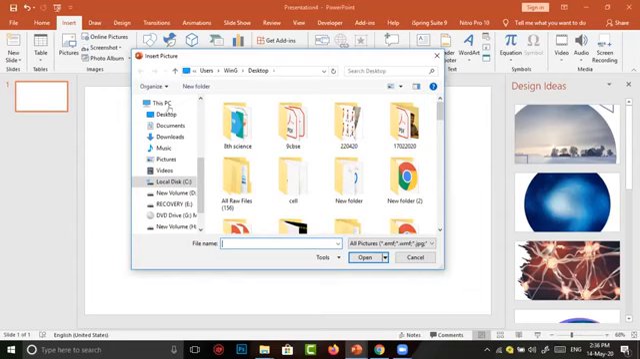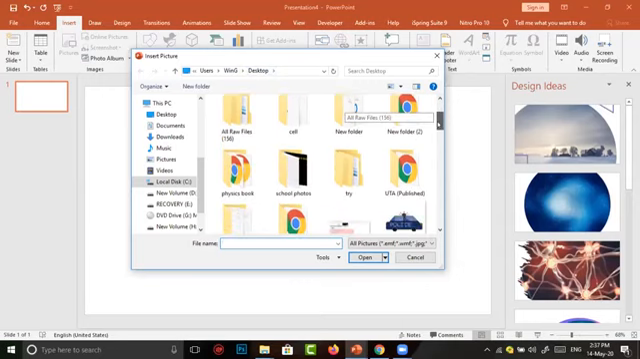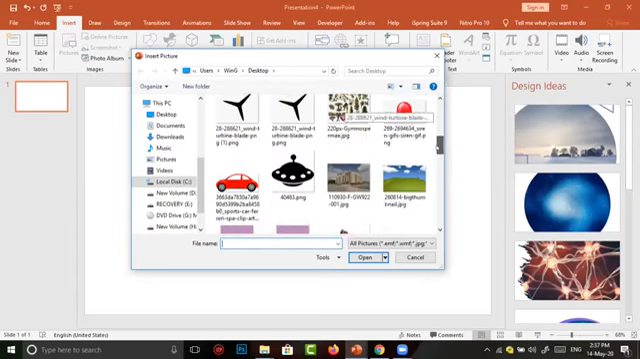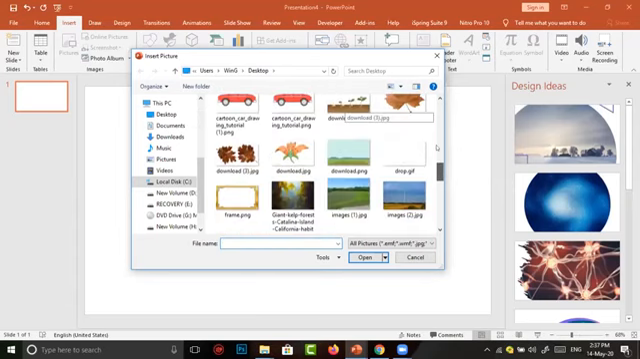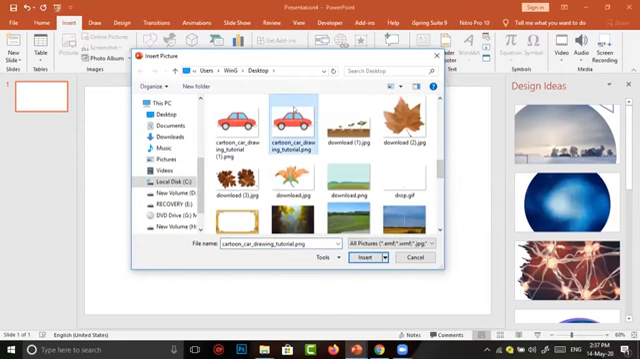Then it shows many locations in my computer. Here, the last one is Desktop. I downloaded and stored the recent car on my desktop only. So I am going to, this one is the car I have downloaded. I click on the car. Then I tap on Insert.